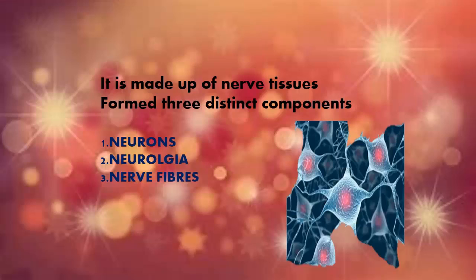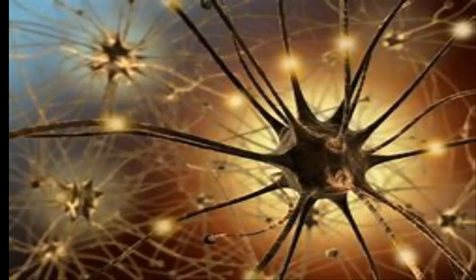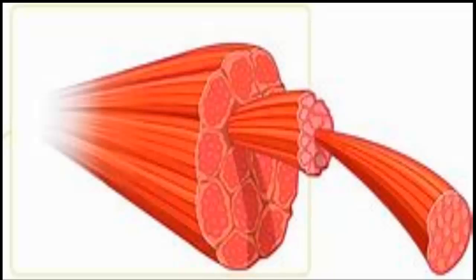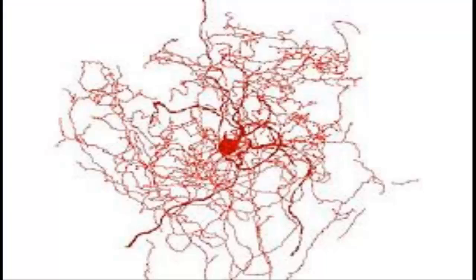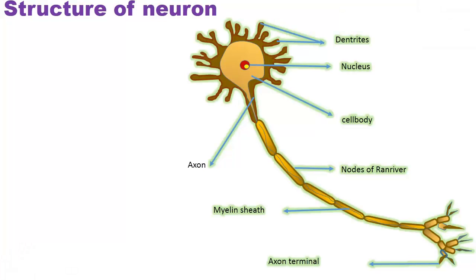Nervous system. The nervous system is made up of nerve tissues formed of three distinct components, namely neurons, neuralgia, and nerve fibers. Number 1. Neuron or nerve cells. It is a structural and functional unit of the nervous system. Structure of neuron. It contains a cell body, dendrites,